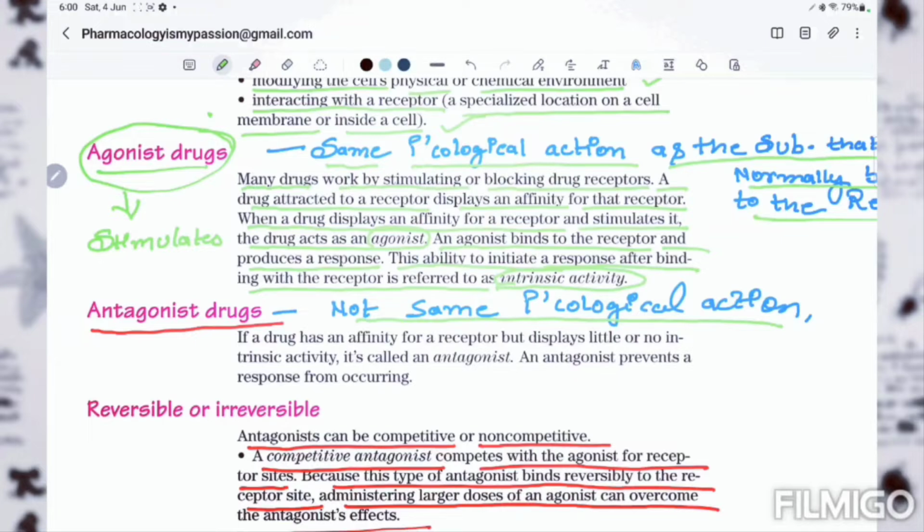Another point: an agonist binds to the receptor. What is the agonist doing? It directly binds to the receptor and starts producing the response. This ability to initiate the response after binding to the receptor refers to intrinsic activity.